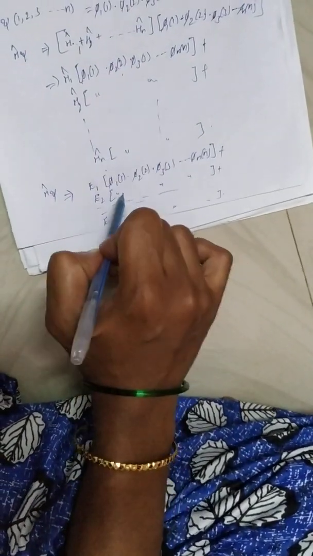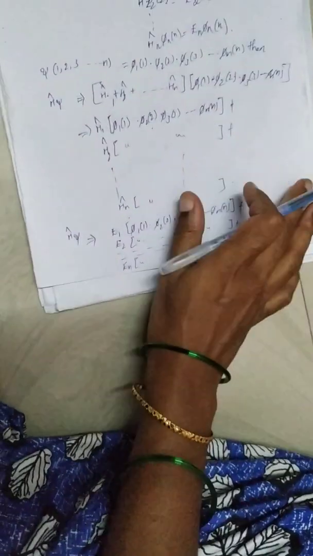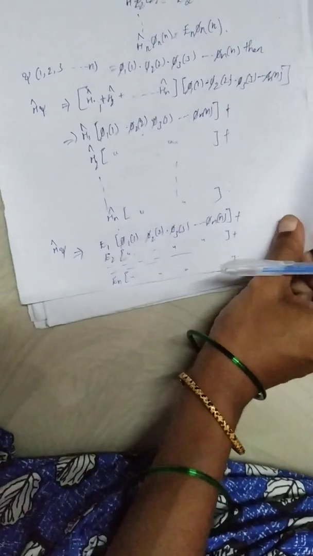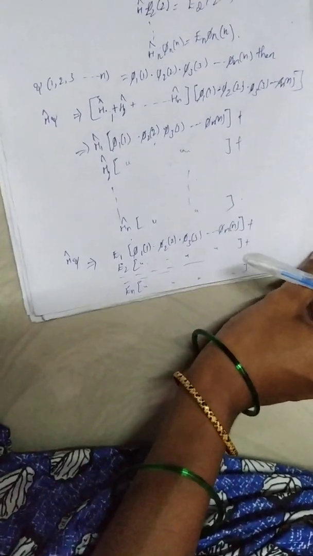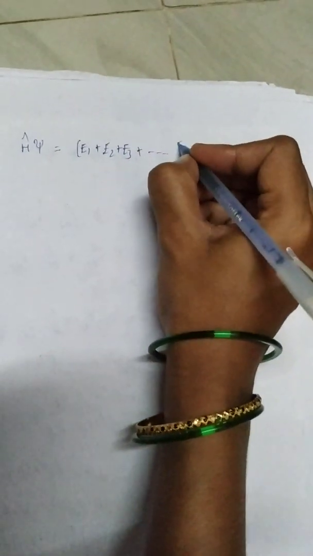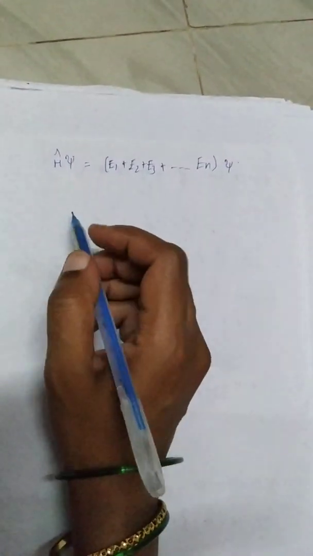So this is the wave function for an electron, and the Hamiltonian for each electron. Now, H cap psi is equal to, taking E1, E2, E3 plus and so on up to En common, times that function. We have to write it as psi.